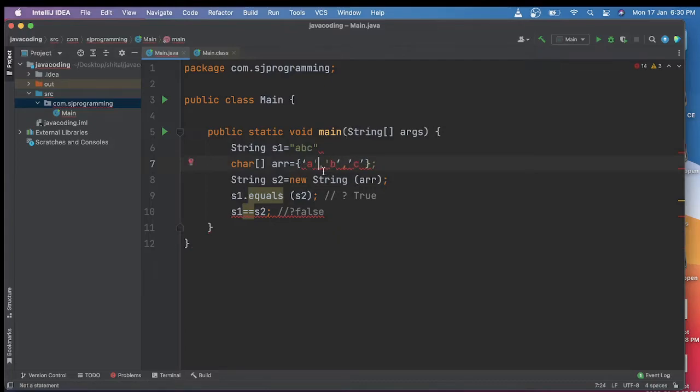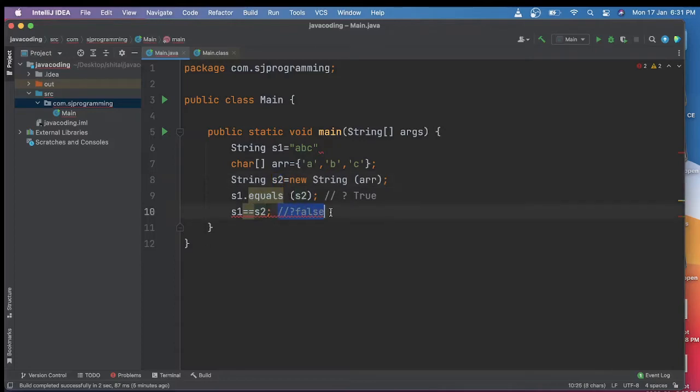this is not correct, I think. So let's do again a, then b, then c. So this is our character array, then we are creating this second string s2, and here we are comparing s1.equals(s2) and s1 == s2.